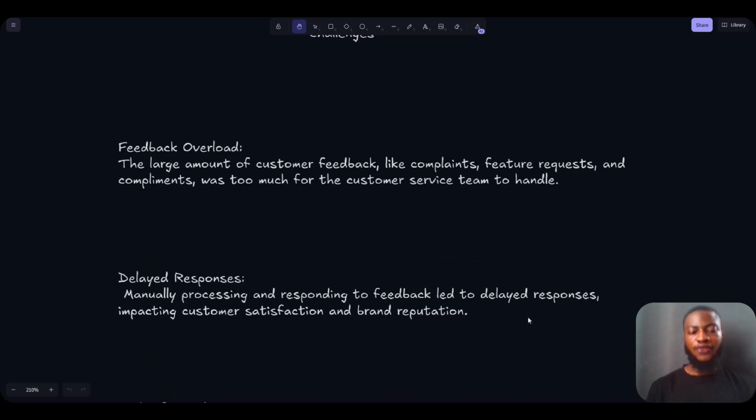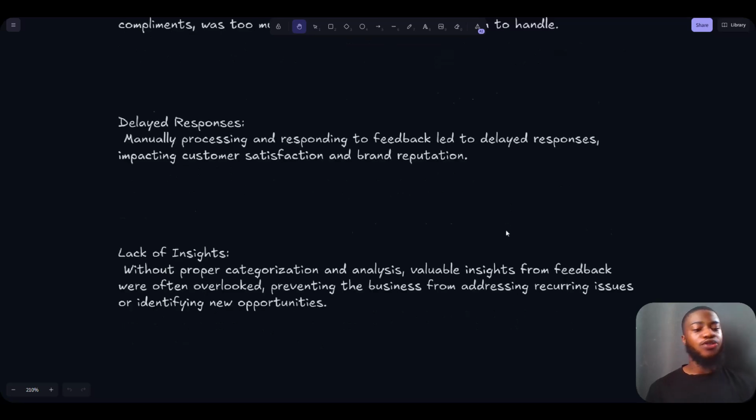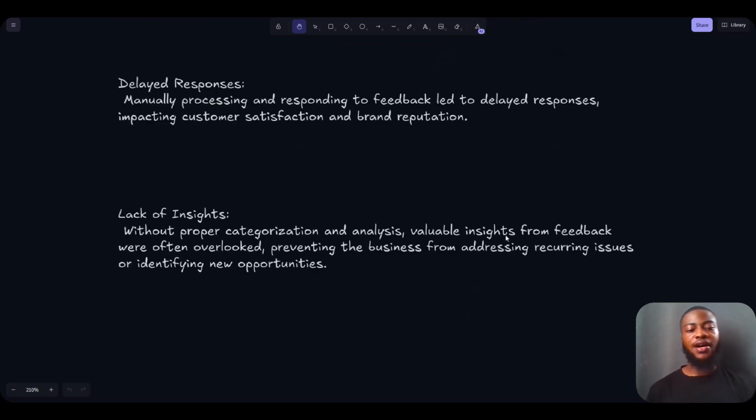The large amount of customer feedback, like complaints, compliments, feature requests, and other kinds of feedback, was too much for customer service to handle. Also, they faced delayed responses because they manually processed and responded to feedback. It led to delayed responses and impacted customer satisfaction and brand reputation. Also, they lacked insights, because without proper categorization and analysis, valuable insights from feedback were often overlooked, preventing the business from addressing recurring issues or identifying new opportunities.